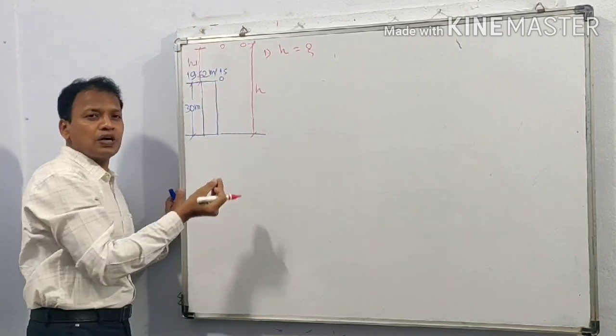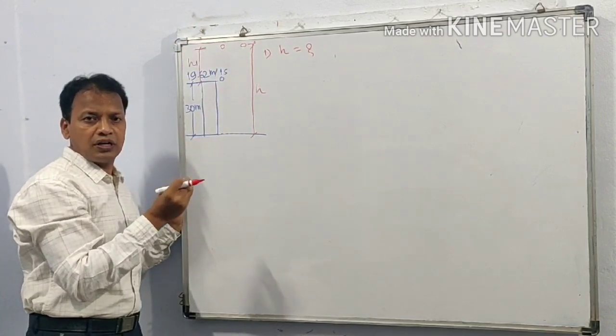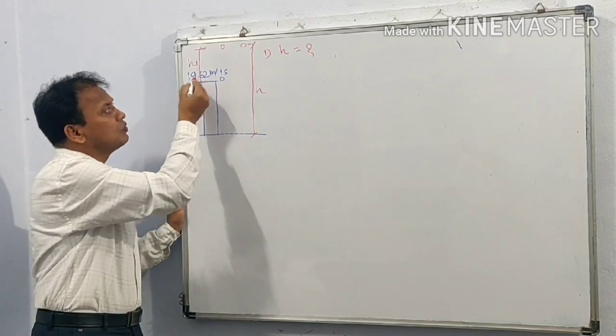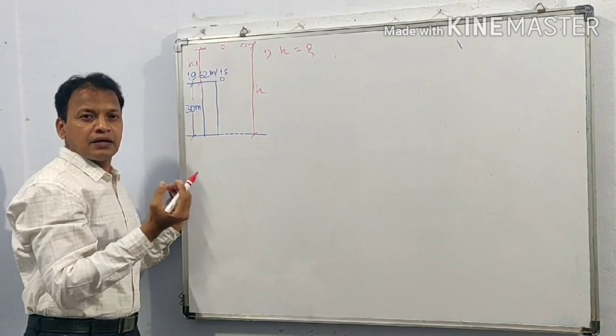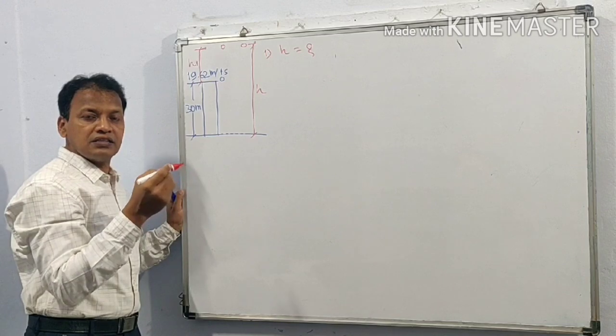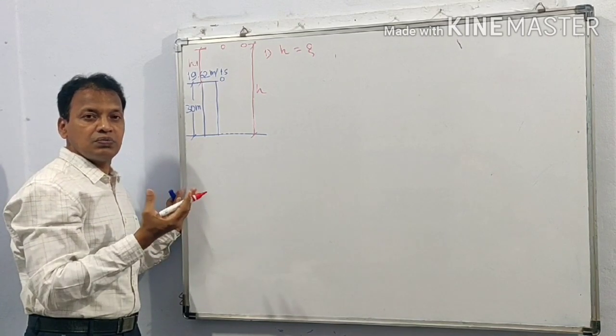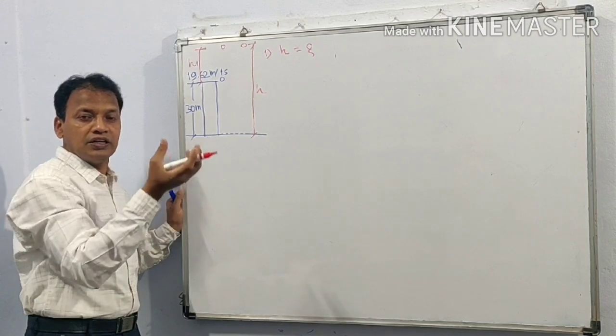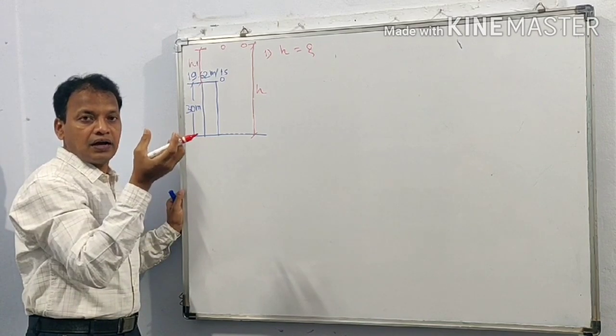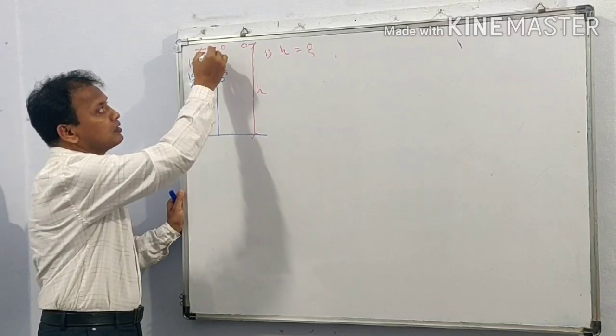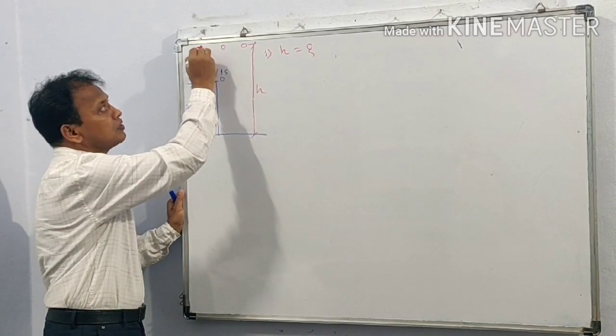When a ball or any object is thrown vertically upward with some particular velocity, as gravitational acceleration is acting on the ball in downward direction, the velocity of the object goes on decreasing, and at a certain point this velocity will be 0.